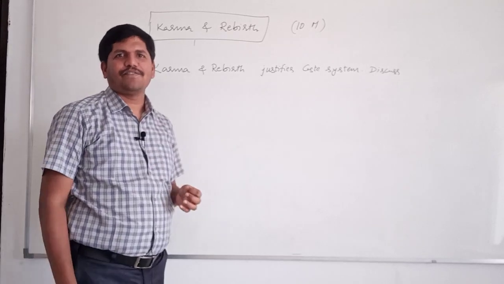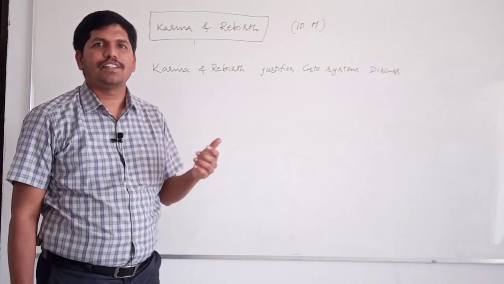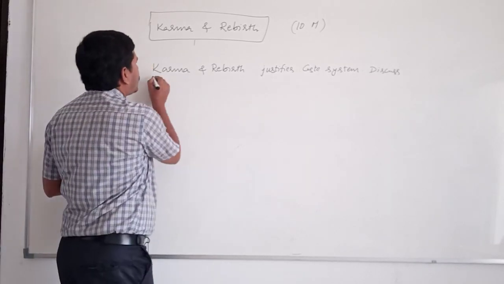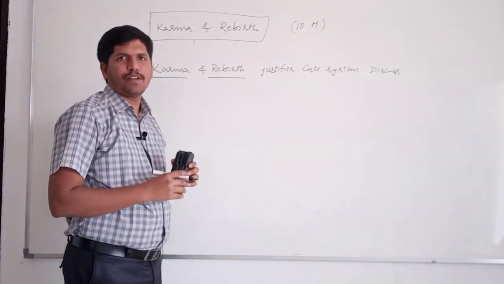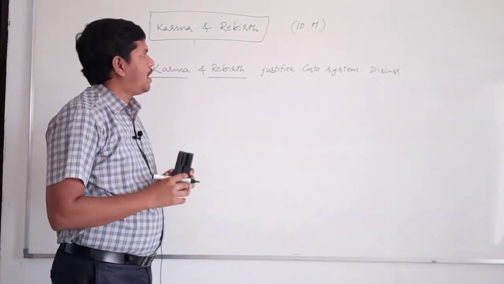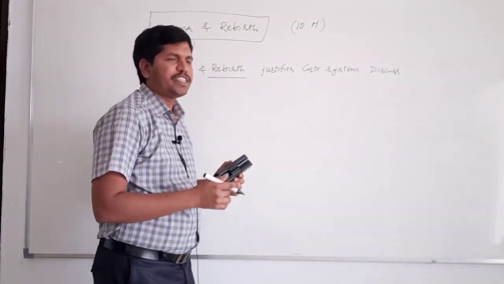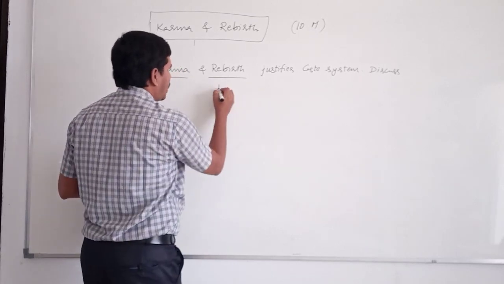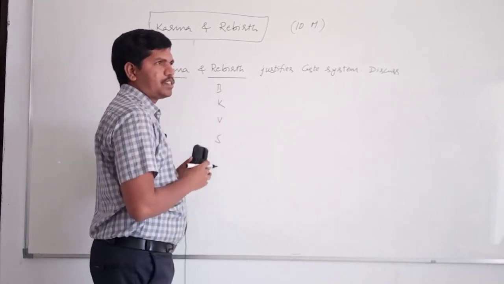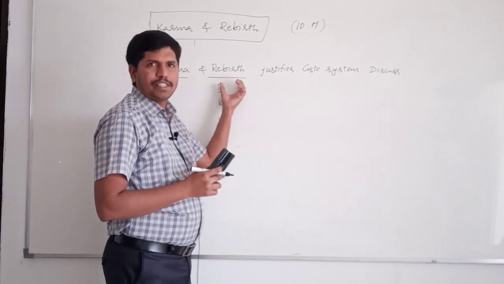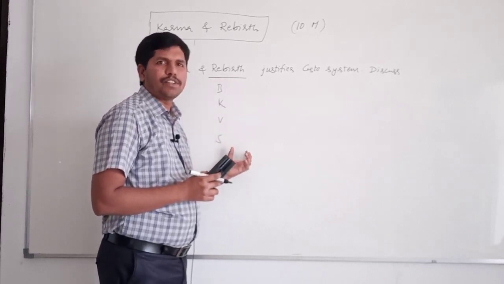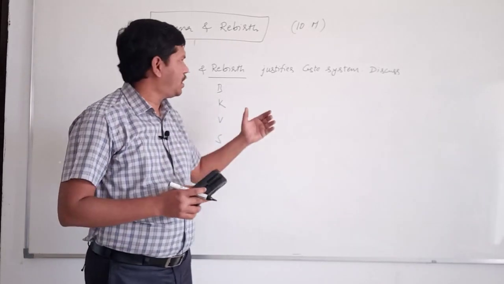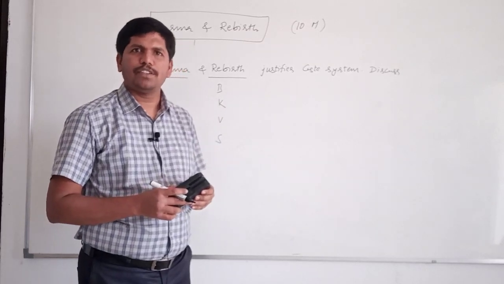But in the next chapter, that means in the next section, caste system will be discussed. First, in your examination, mention what is meant by karma and rebirth. What is the meaning? And in what way does it justify caste system? In caste system, different castes are given a ranking: Brahmins, Kshatriyas, Vaishyas and Shudras. Higher caste people were given certain privileges and the lower castes had certain disabilities imposed. What are those privileges and disabilities? We'll discuss in the next chapter. Here you can write briefly about them.